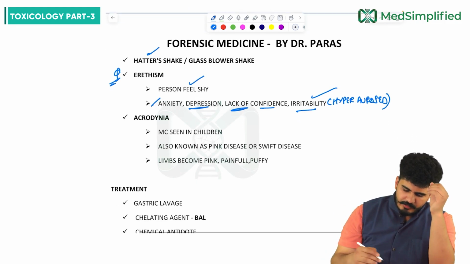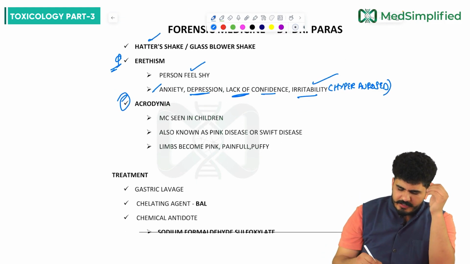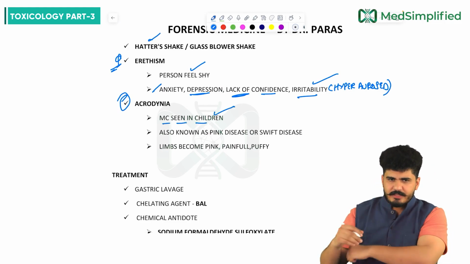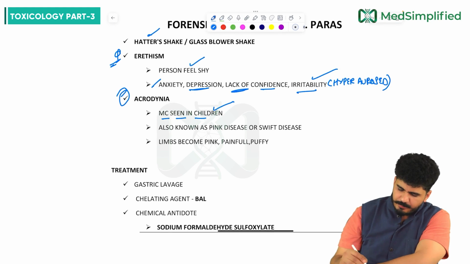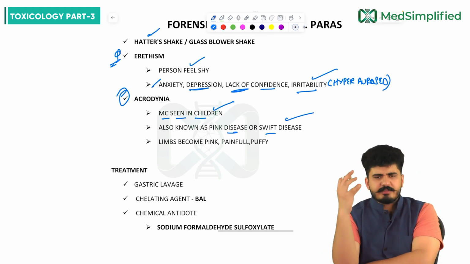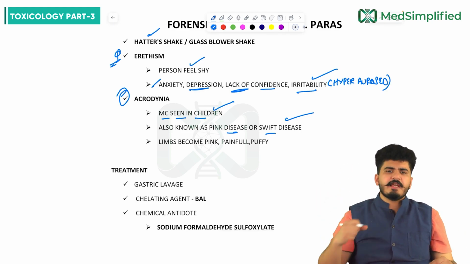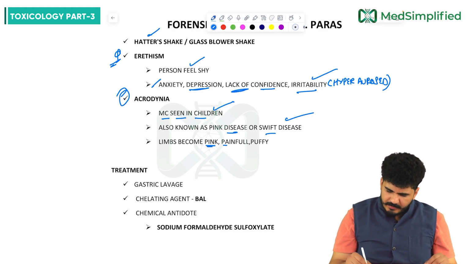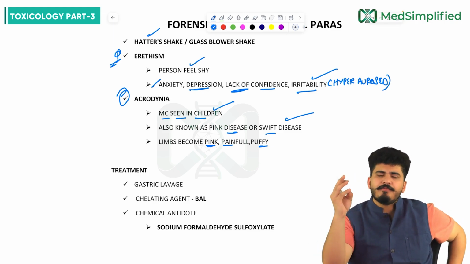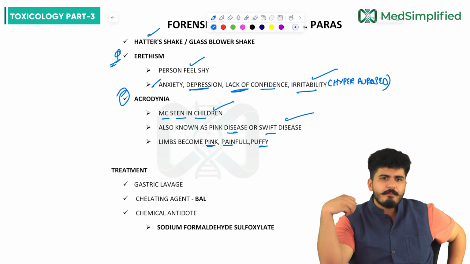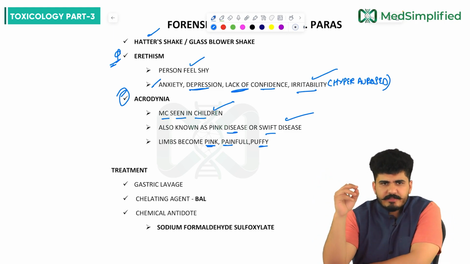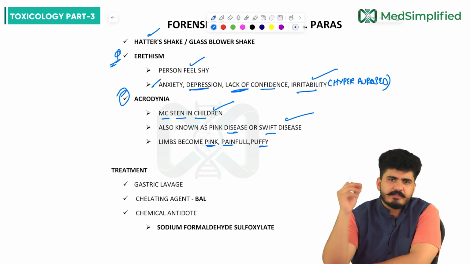Another thing is acrodynia. Acrodynia is most commonly seen in children. It is also known as pink disease or swift disease. Limbs become pink, painful and puffy. They will look pink, pale and puffy. Seen in children, also known as pink disease or swift disease.